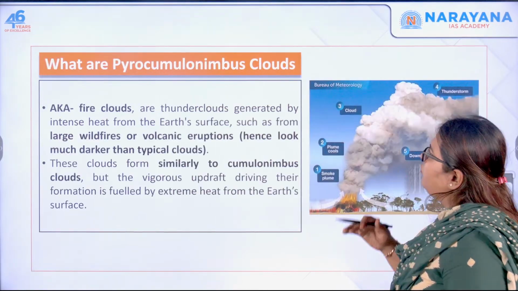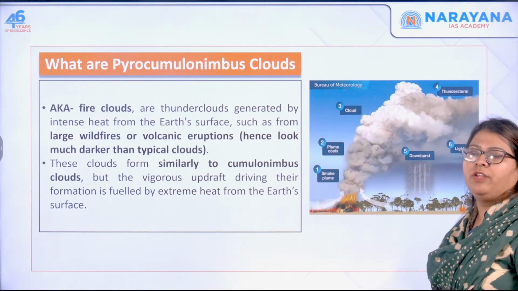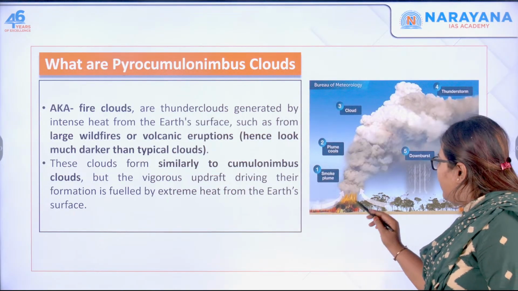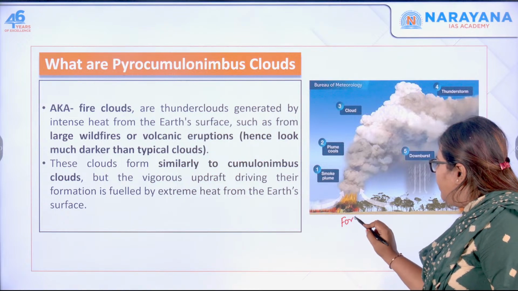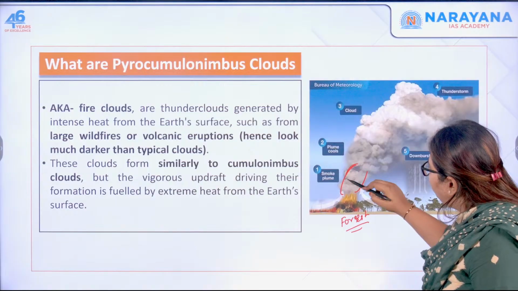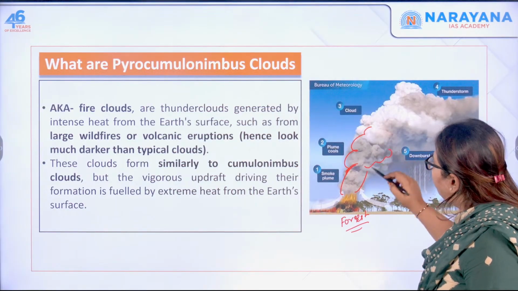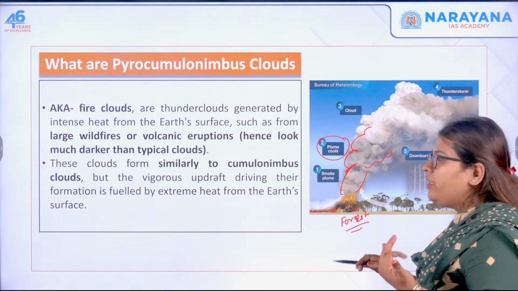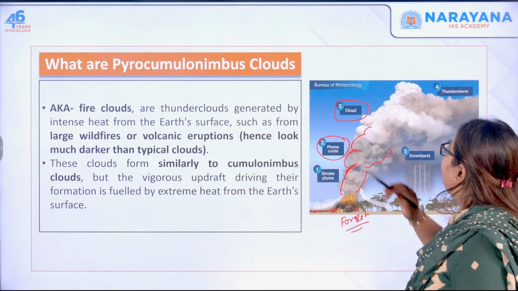Now let's move forward in understanding what pyrocumulonimbus clouds are. Can you see this diagram? This is the forest fire. When there is a forest fire, huge plumes of smoke go out. Here the plume cools down. When there is cooling down, as I told you, there is formation of cloud.